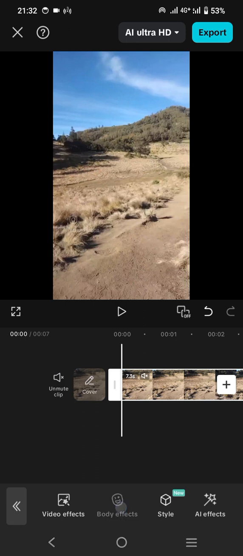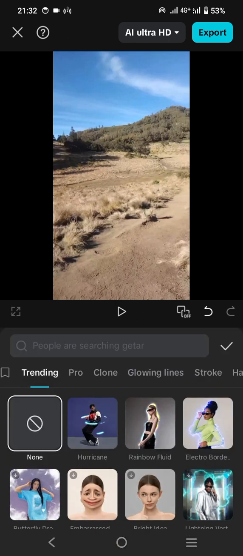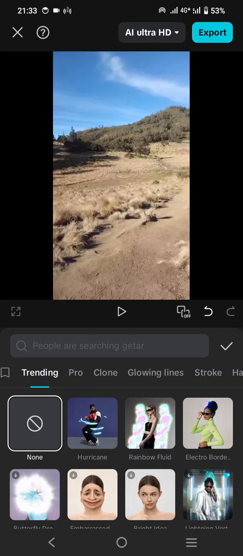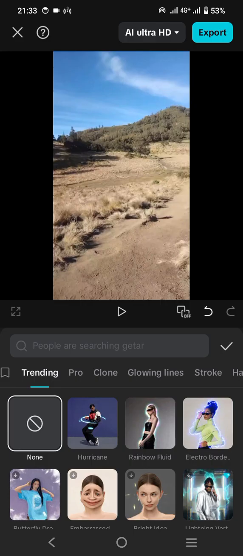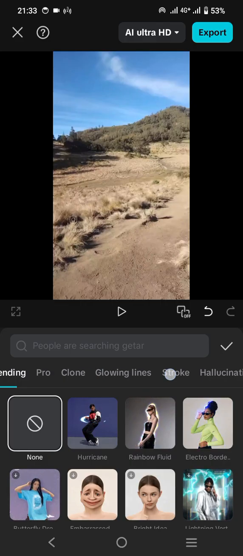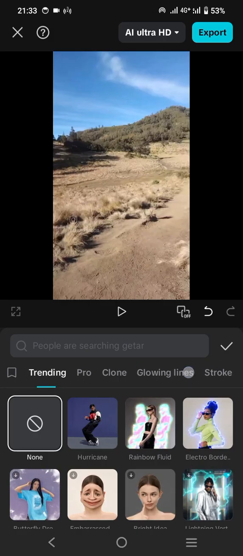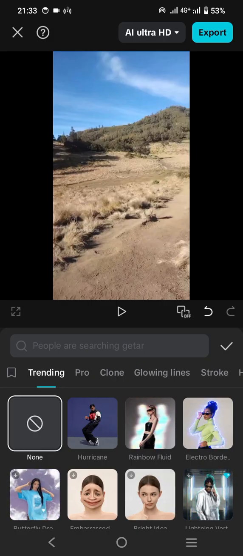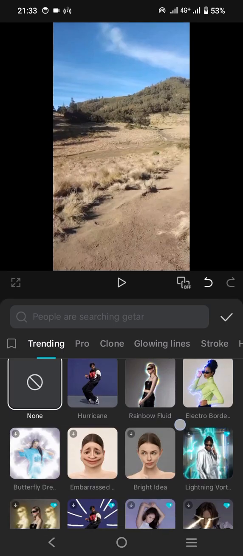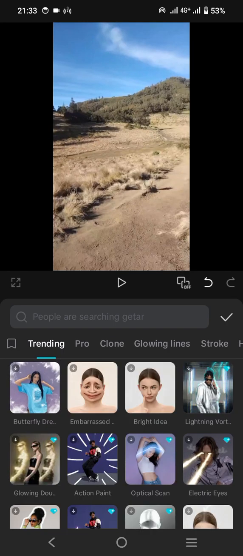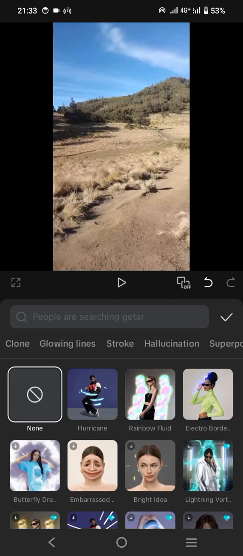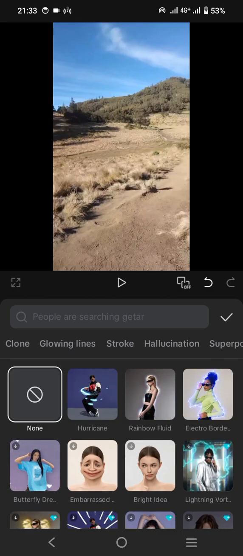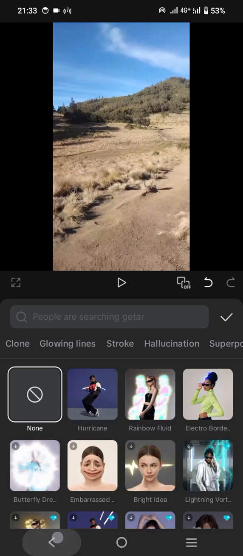And also, if the object of this video is mostly one object, let's say the body of a person, then you can choose this effect, not only to make it more beautiful, but there are also several effects that make it look more funny. So please don't forget to explore each effect from CapCut.